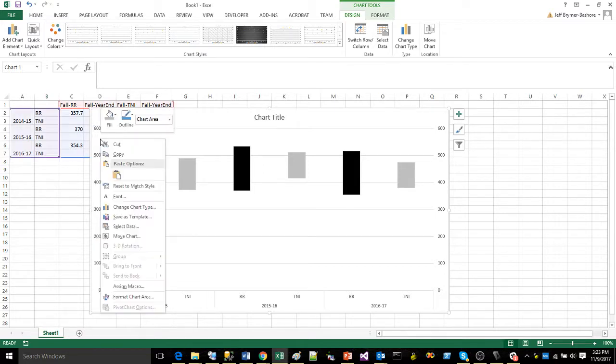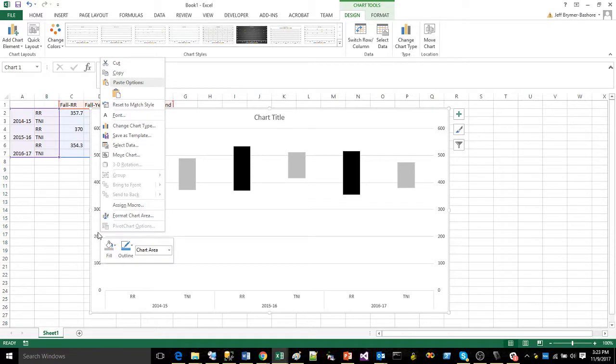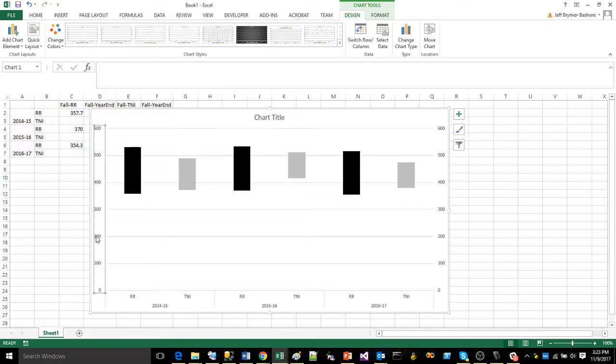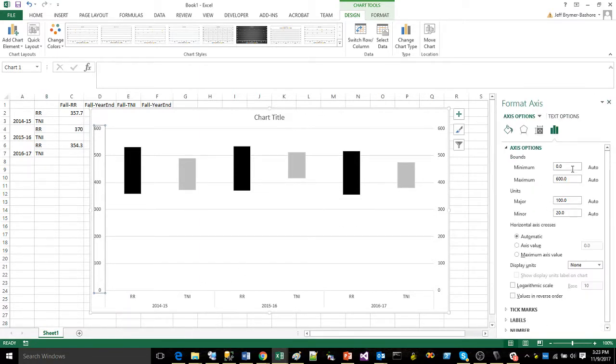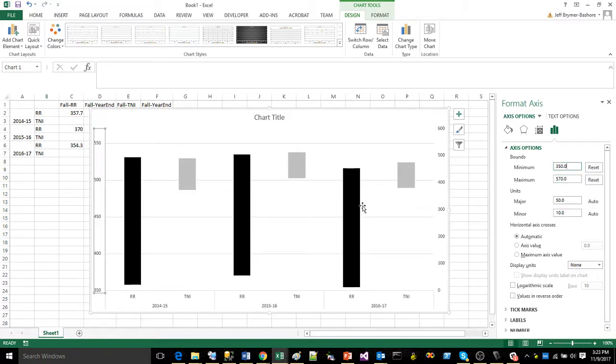So I am going to right-click on my axis here. If you're a Mac, it's a 2-finger click. Actually, I'm going to single click, then right click. I am going to format the axis. And I'm going to go to the bounds right here. I'm going to change the lower bound to 350. I'm going to change the upper bound to 570. Notice how the black bars are changing, but my gray ones didn't change because my black bars are using the right-hand side as their scale. All right. There we go.